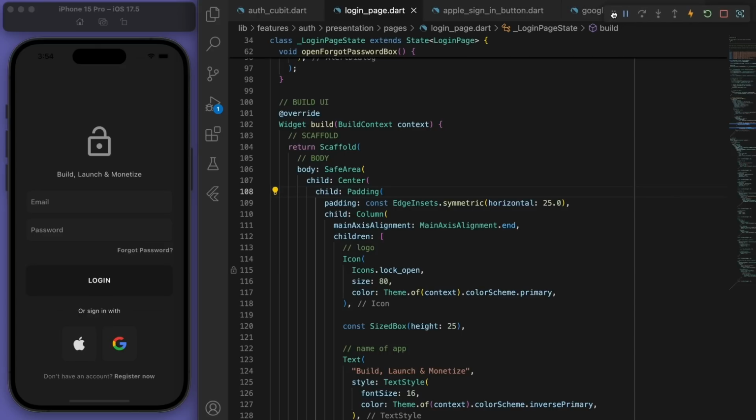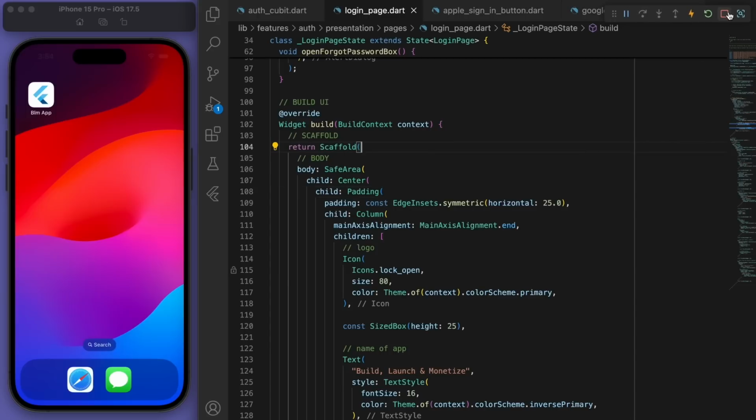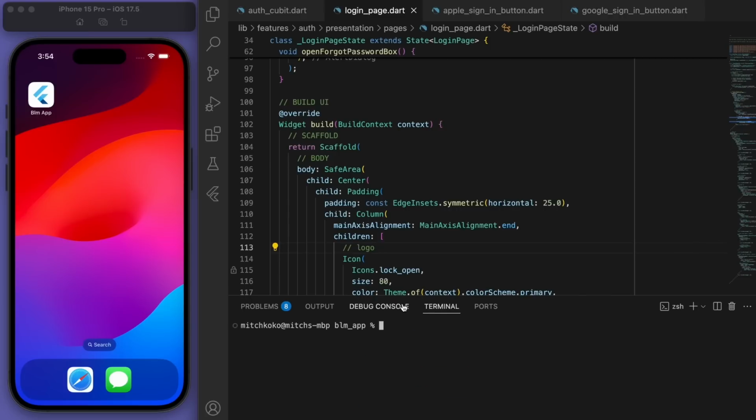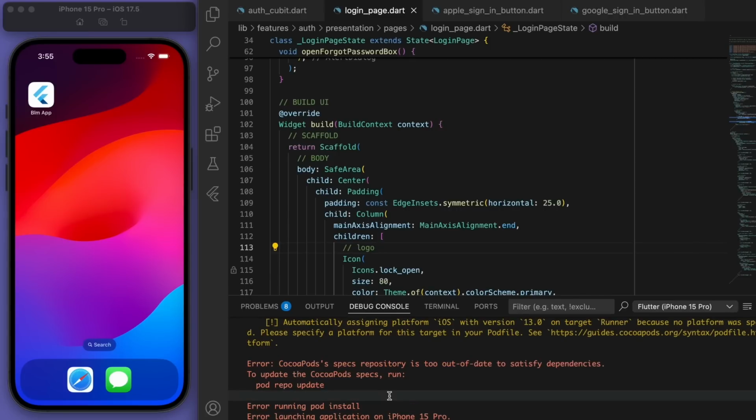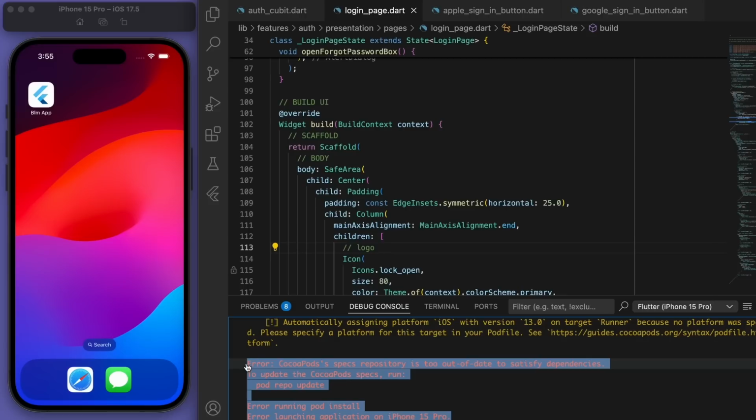Since we brought in a couple of new packages, it's always a good idea to kill the app and rebuild it. And I'm trying to rebuild it, but it looks like we have a little error. It says CocoaPod spec repository is out of date. We need to do the pod repo update. This error you see quite often when you're developing for iOS with Flutter, and it's a really simple fix.